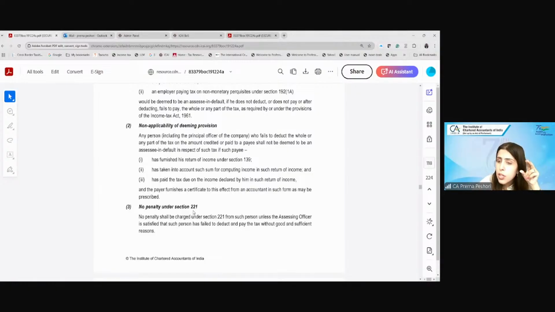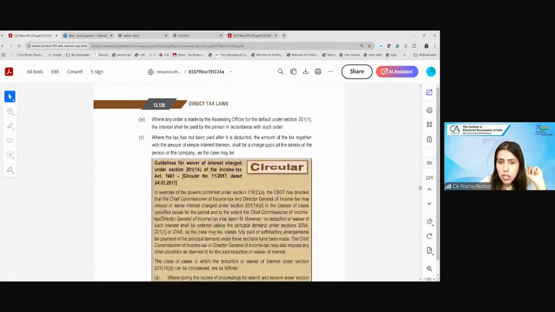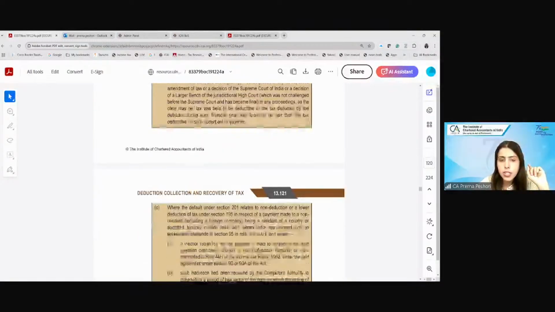But the deductor will not be treated as assessee in default if the payee has furnished the return of income. He has considered that income on which tax was to be deducted in his return of income and has also discharged the self-assessment tax. Then the payer may not be considered as assessee in default. But the payee has to furnish a CA certificate stating that the payee has already considered this income and paid the taxes in his personal return. Are we clear? So that is with respect to the assessee in default.